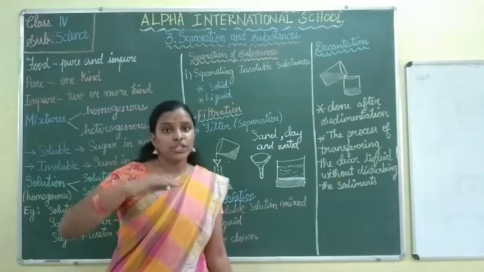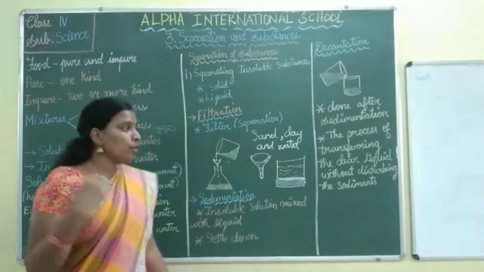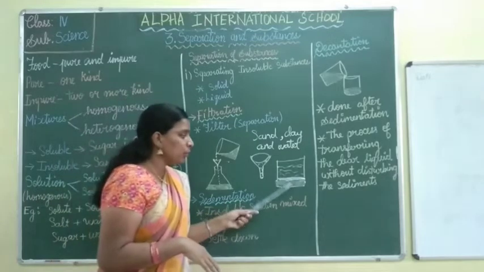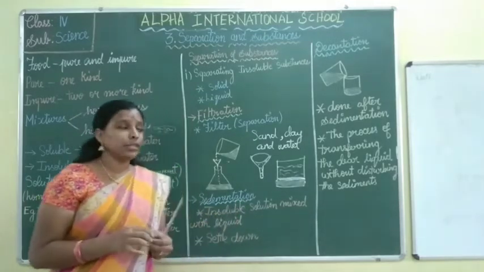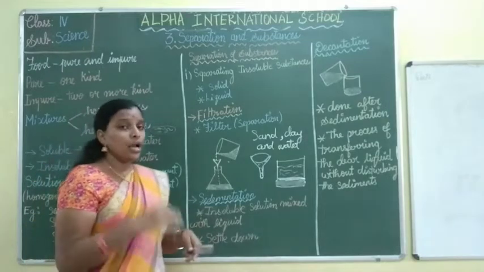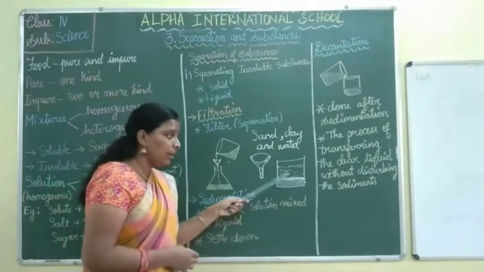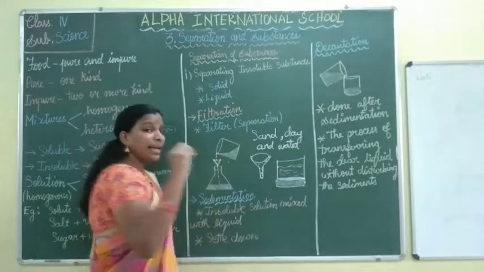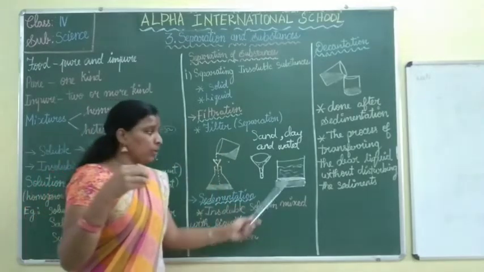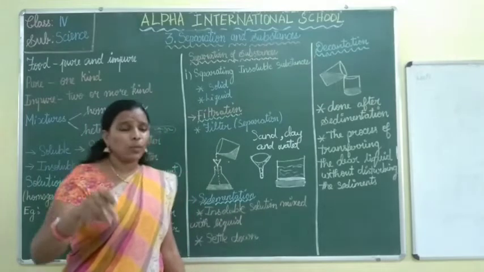What is the division that is done in the beaker? Just see clearly. After the 10 minutes also, you just leave it. After seeing this division, you can clearly see the clean water present here. Why? Because the dirty water has some clay particles inside it.